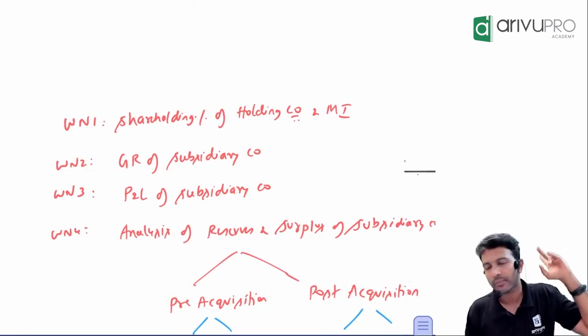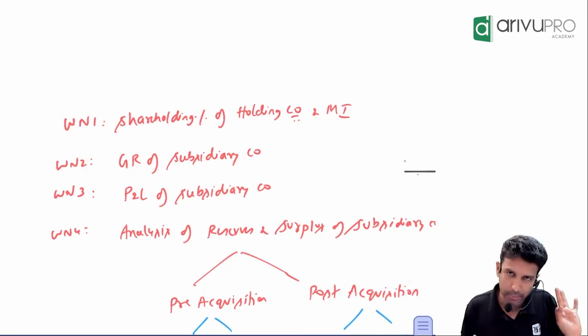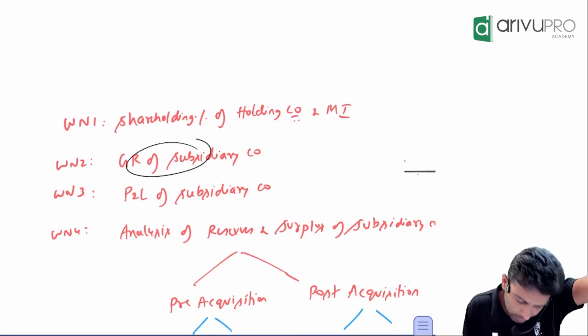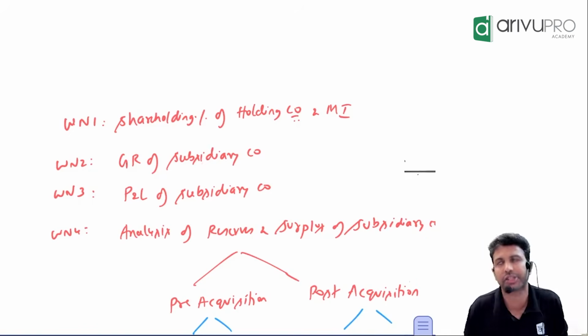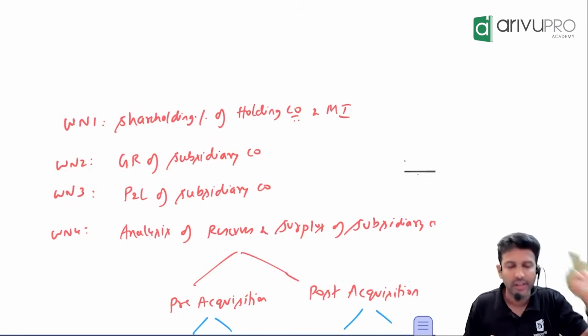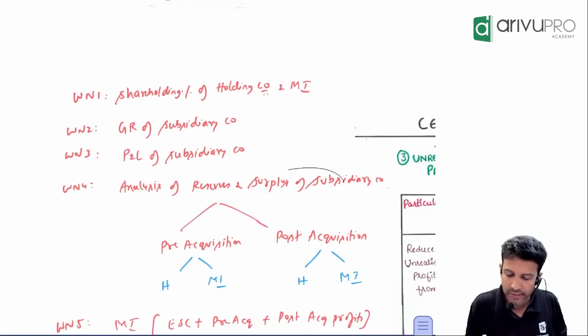That is one. Second one is to prepare the general reserves of the subsidiary company. General reserve of subsidiary company. Third one is P&L account ledger preparation of subsidiary company. Okay. Again, I'll tell you why we do this. Fourth one is analysis of reserves in surplus of the subsidiary company.